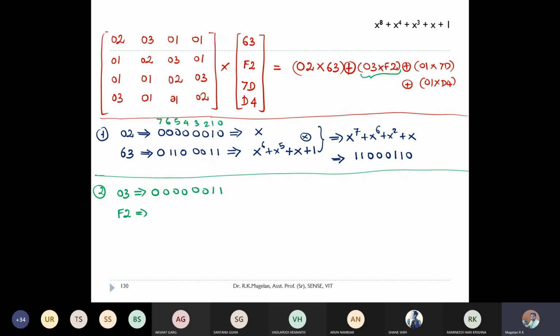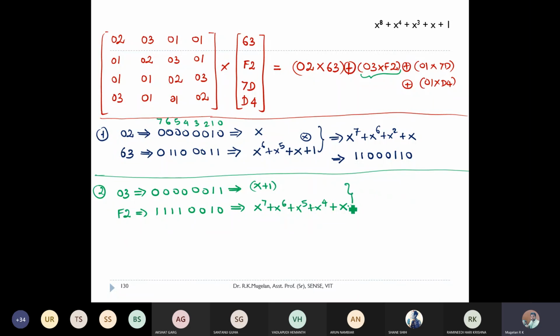And yeah, thank you, Arun. You posted the answer for 3. For f2, what will be the binary equivalent? Yeah, you're getting 4 ones because f is the highest value, so obviously we'll be getting 4 ones and 0. Sorry, for 2 it is 0, 0, 1, 0. And if I convert them into my equivalent binary, here I'll be getting x plus 1, and here I'll be getting x power 7 plus x power 6 plus x power 5 plus x power 4 plus x.